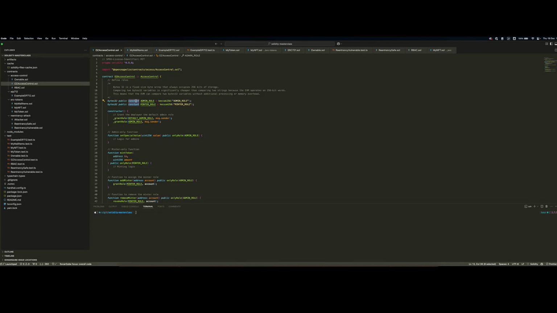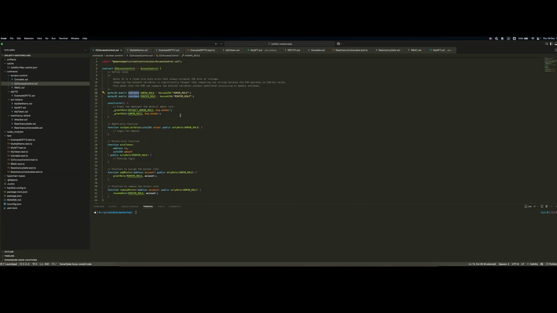And at the same time, it occupies an entire Solidity storage slot, because we know that Solidity operates on a 256-bit word basis, making it very efficient to compare roles that occupy an entire slot. You don't have to perform additional processing. There's no more memory overhead in checking if a role that maybe has a smaller primitive type is equal to another role by doing casting, conversions, etc. So it's very efficient.